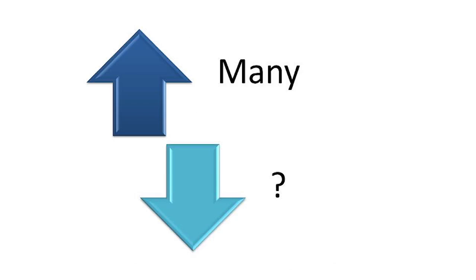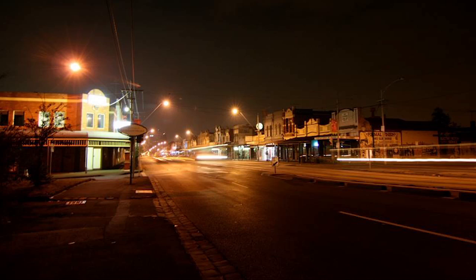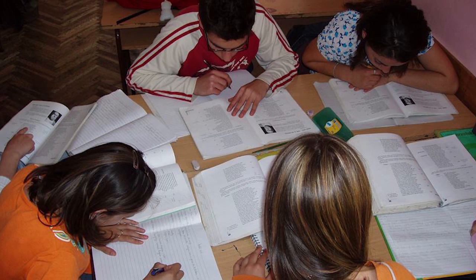Questions. What's the opposite of many? The opposite of many is few. Are there few people in the street at night? Yes, there are few people in the street at night. Are there few students in a small class? Yes, there are few students in a small class.